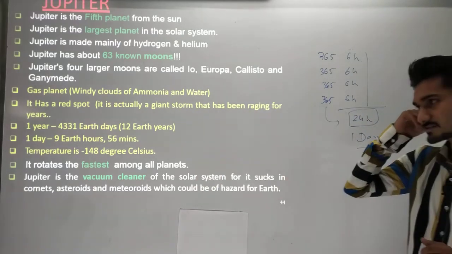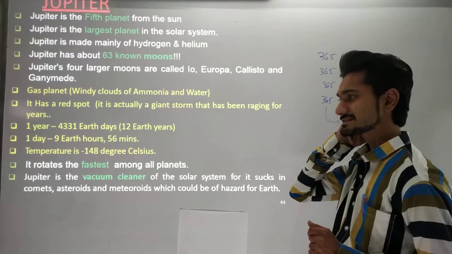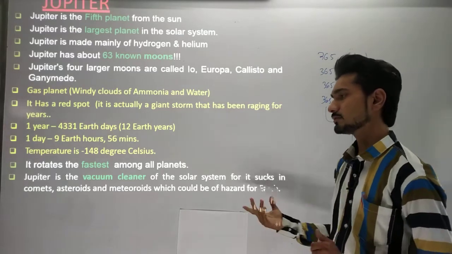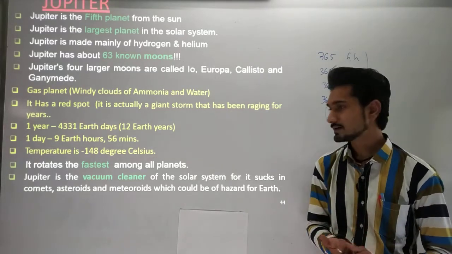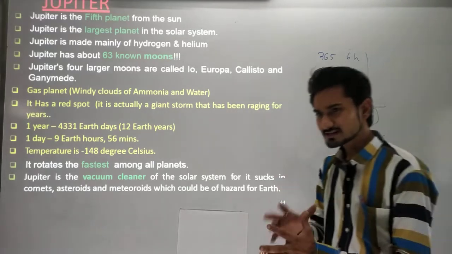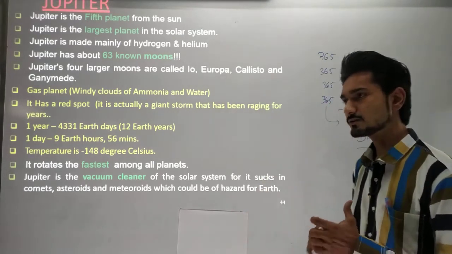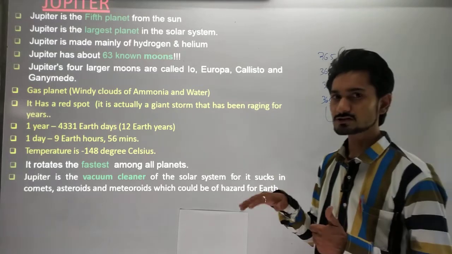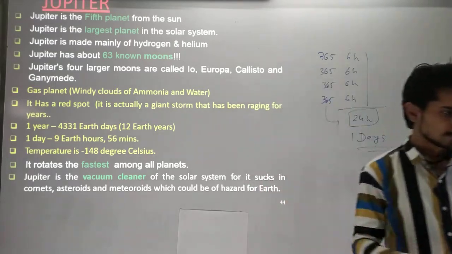Generally, its temperature is minus 148 degrees Celsius. It rotates the fastest among all the planets. All the Jovian planets we are seeing now rotate at a much faster rate.